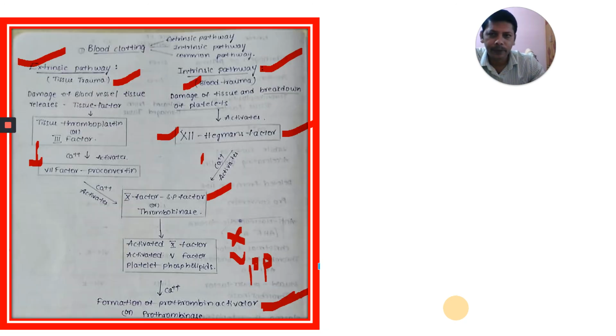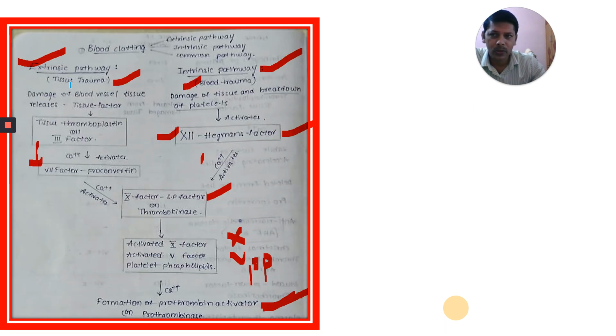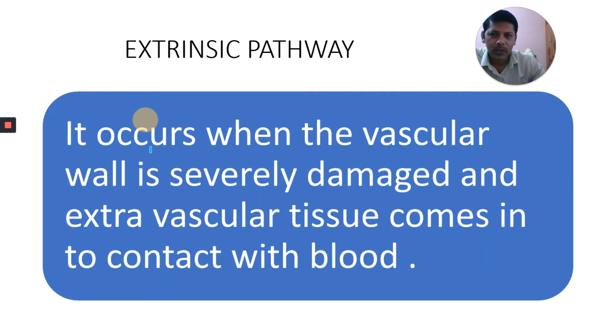Next, come to the extrinsic pathway. This activates the release of tissue thromboplastin. You can observe here tissue thromboplastin is released. It occurs when the vascular wall is severely damaged and extravascular tissue comes in contact with the blood.